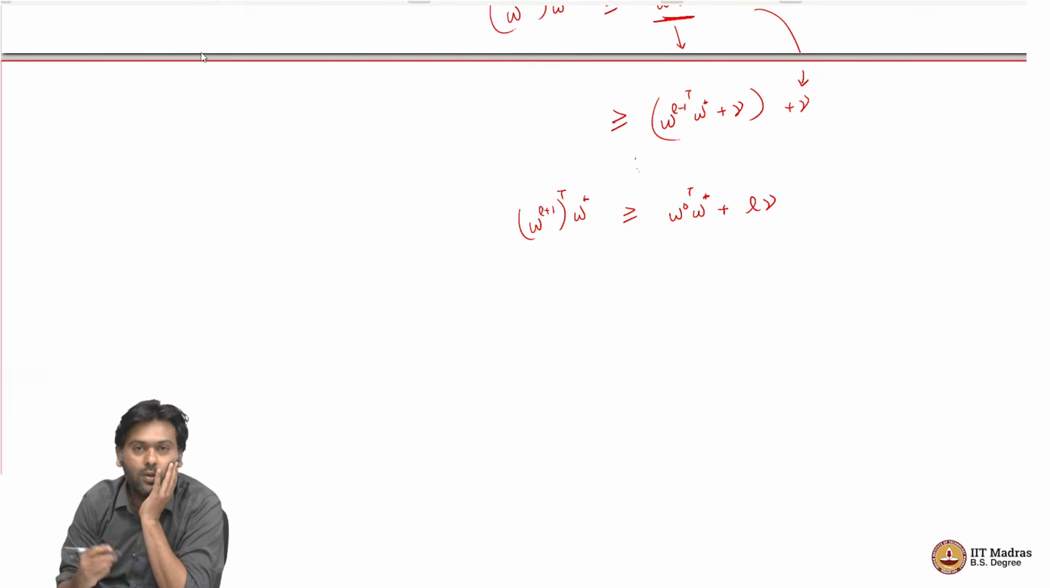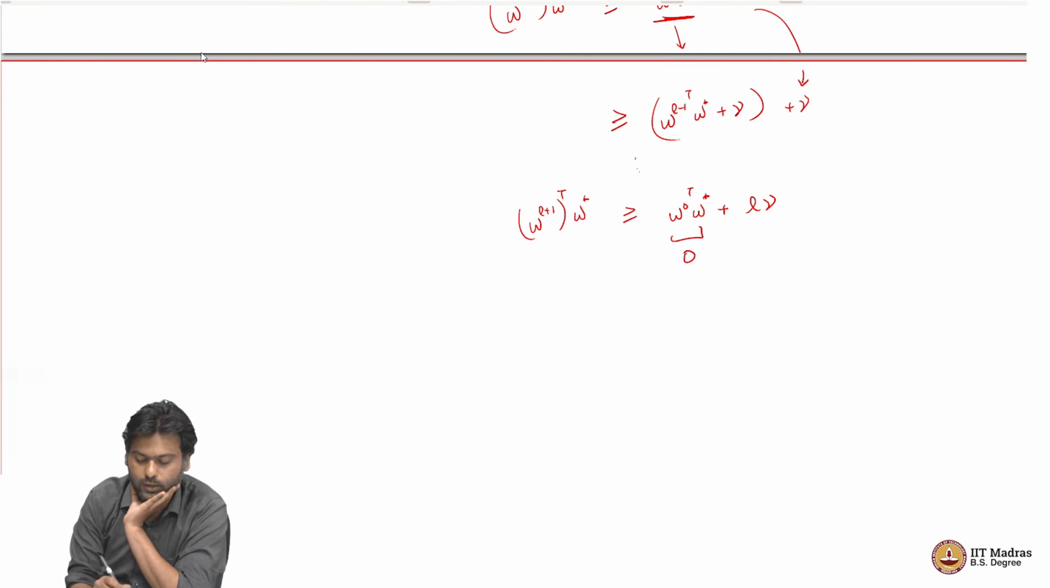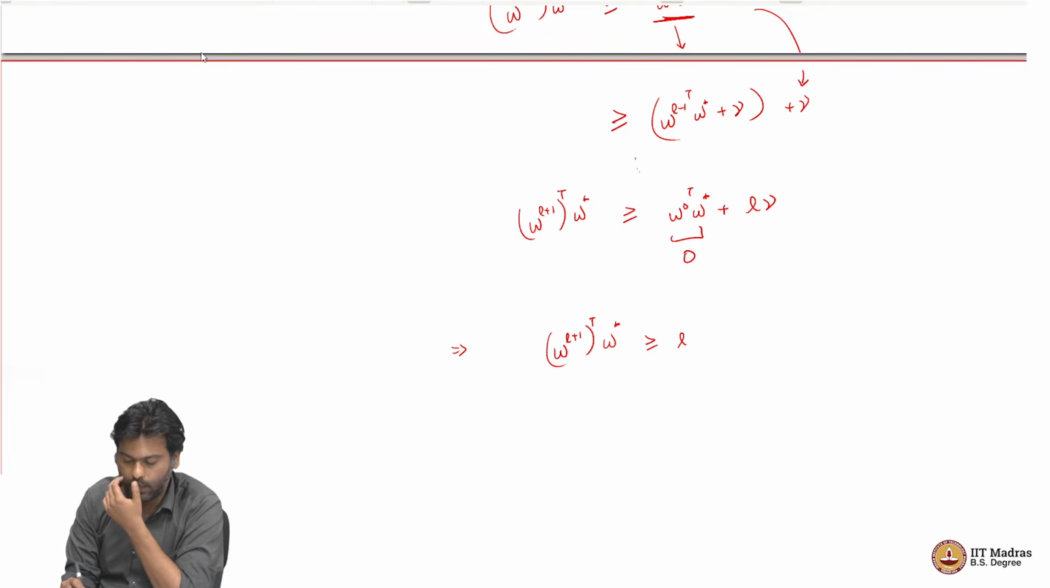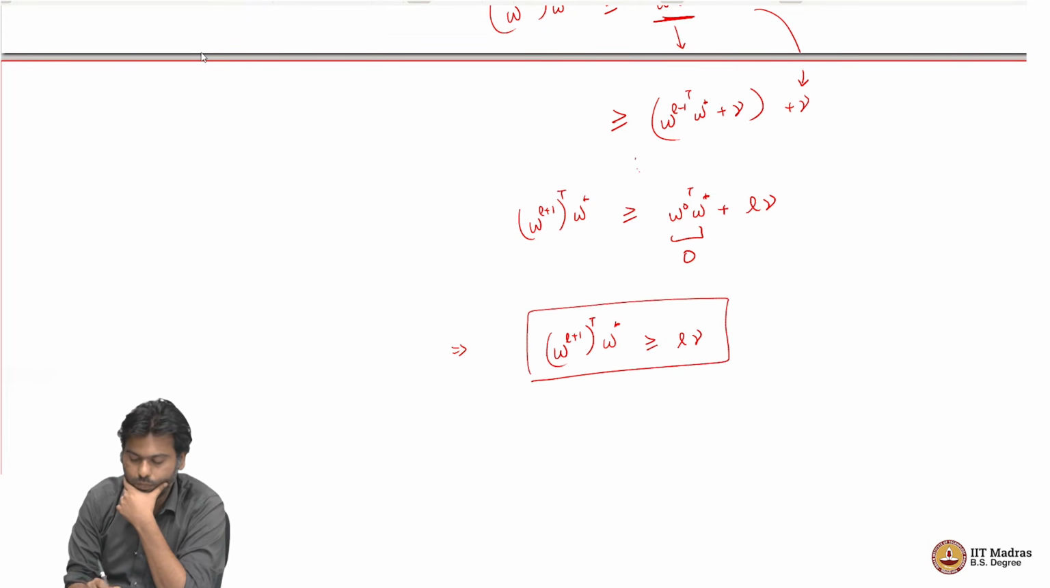But W_0 we know is just the all 0 vector. So, this dot product with any W star is going to be 0. This quantity is 0, which means what we have is W_{L+1} transpose W star is greater than or equal to L times gamma. This is 2.